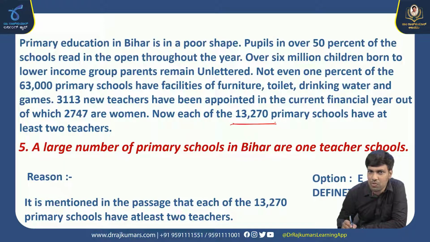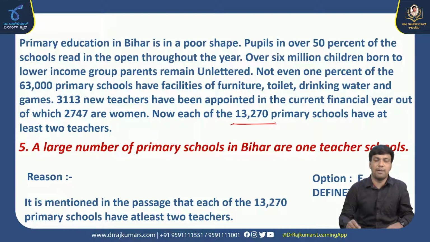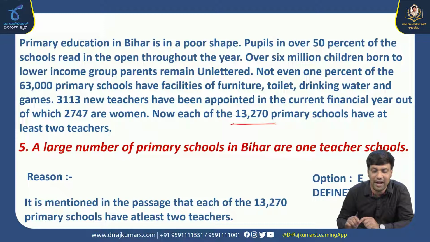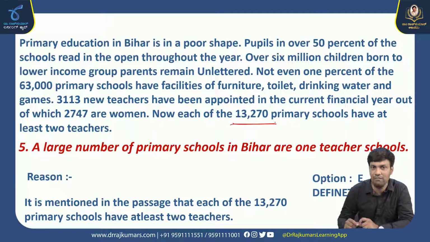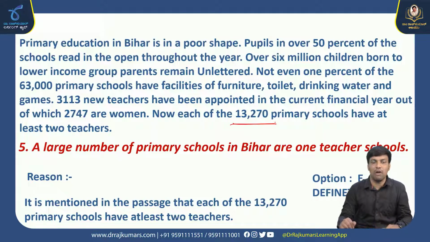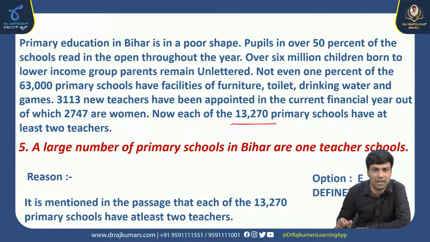A large number of schools have two teachers, but in the inference they are telling that a large number of primary schools in Bihar have one teacher, which is absolutely false. The conclusion drawn from the above inference is 100% false. So we have chosen the word definitely. So the option chosen here is option E, definitely false.